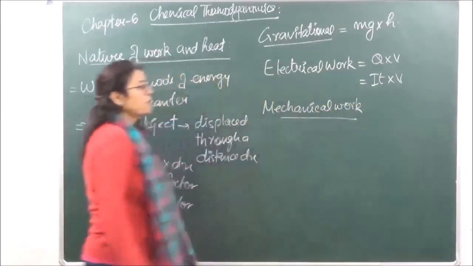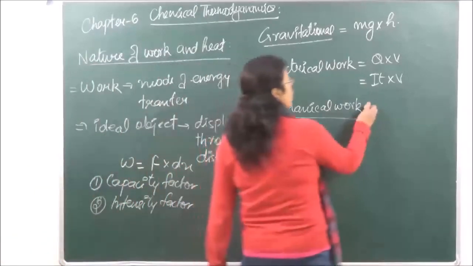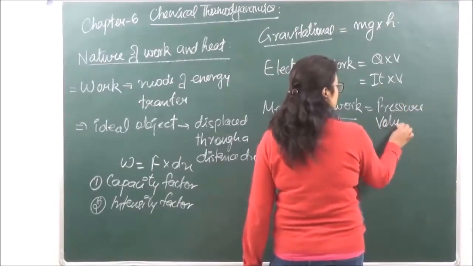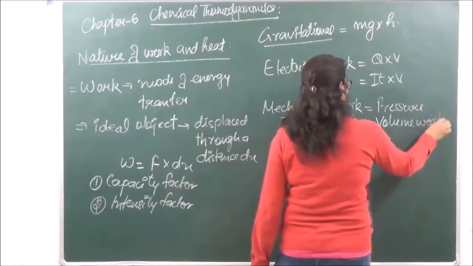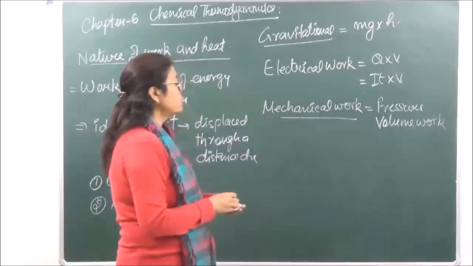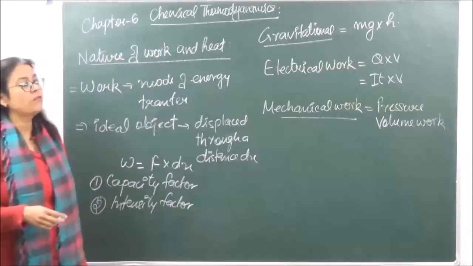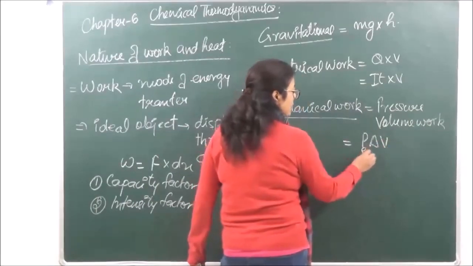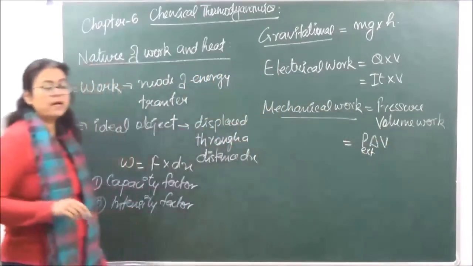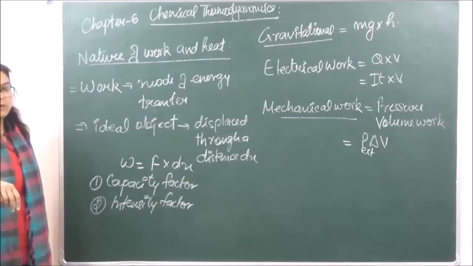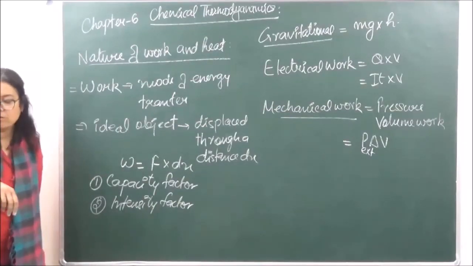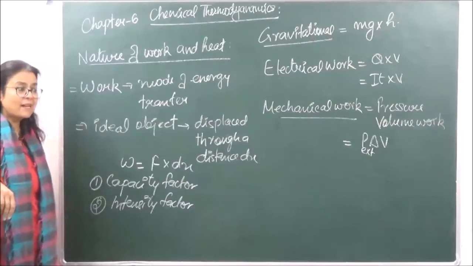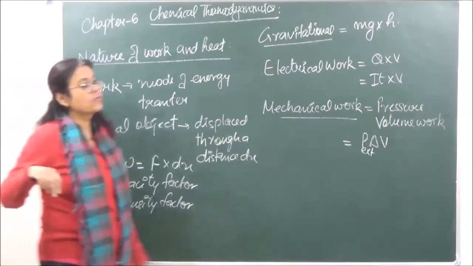The kind of mechanical work which we will study in this chapter is known as the pressure-volume work. And this is specifically measured in case of gases, which is represented by P delta V, where P is the external pressure which we are applying. Okay, so this is going to be the mechanical work, where the pressure is going to be the intensity factor and delta V is going to be the capacity factor.